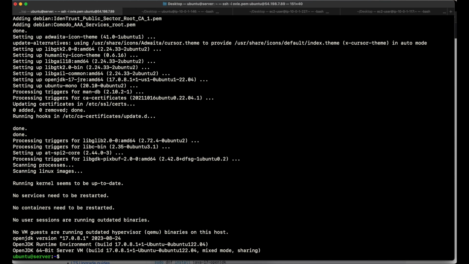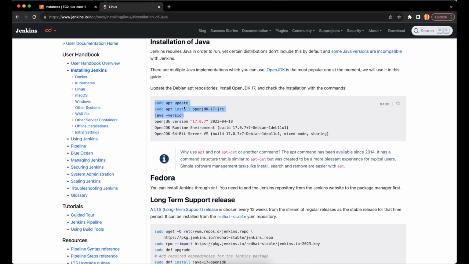Once the installation is complete, you will notice the 3 lines of text we ignored in the documentation now showing as confirmation that Java is now installed.